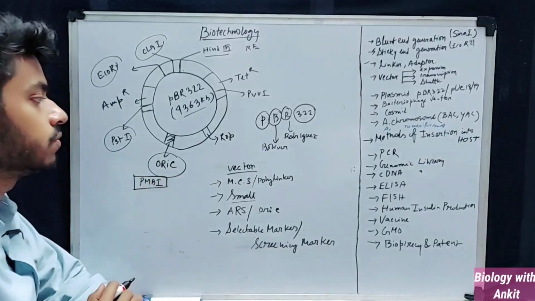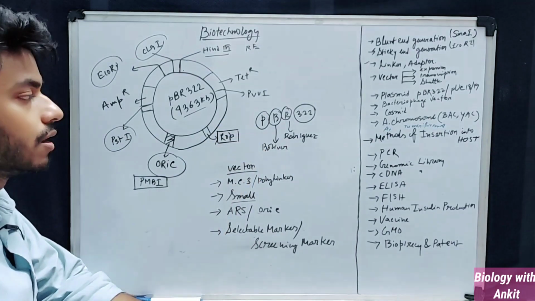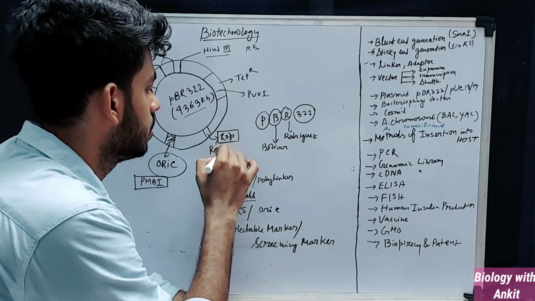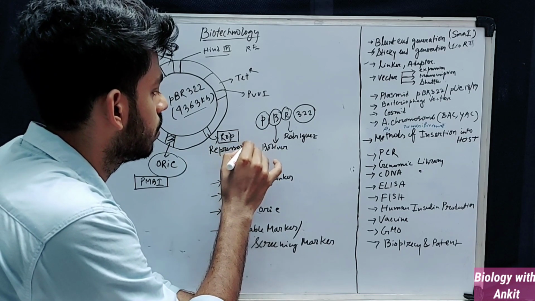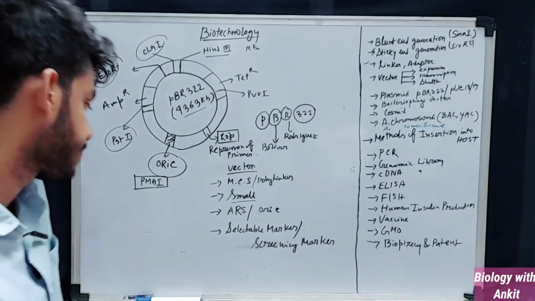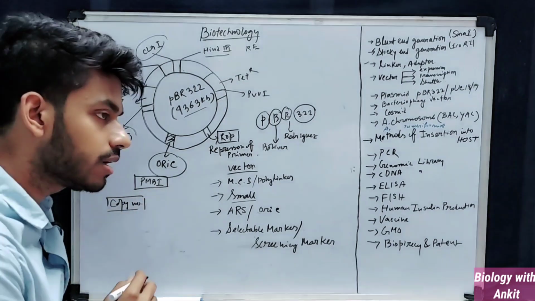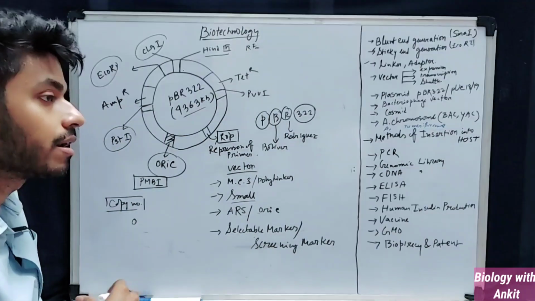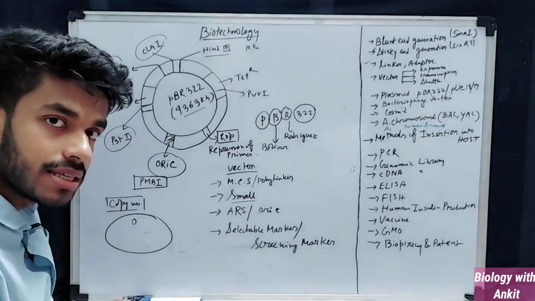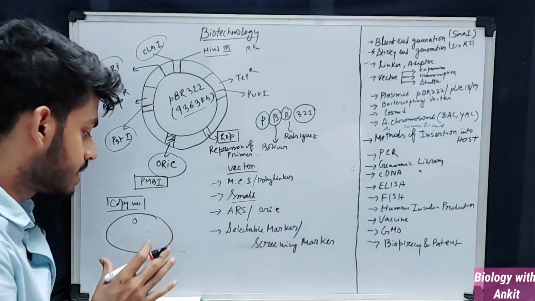That it is extracted from the pMB1 plasmid, and there is another gene called the ROP gene. The ROP gene, the full form is the repressor of primer. See, there is a concept called copy number. What is copy number? Copy number is the maximum number of plasmids that can be maintained inside a host.